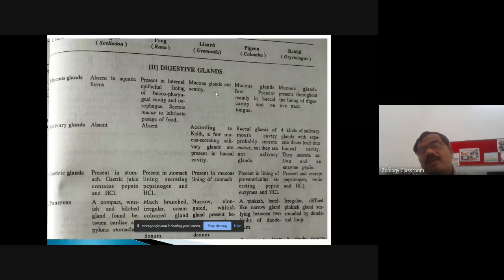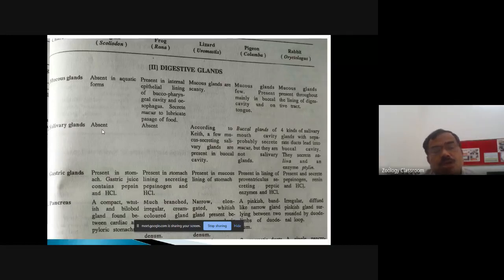The mucous glands are very scanty in reptiles. In birds, mucous glands are very few, present mainly in the buccal cavity and on the tongue. Then in mammals the mucous glands are present throughout the lining of the digestive tract. Okay. Account of the salivary glands.